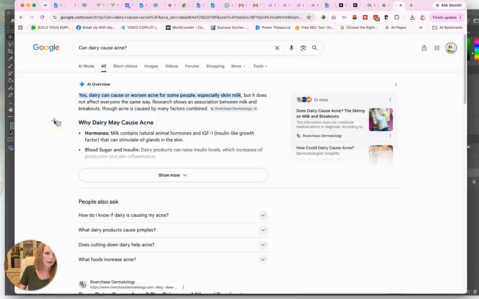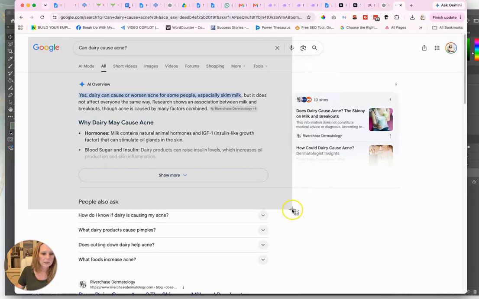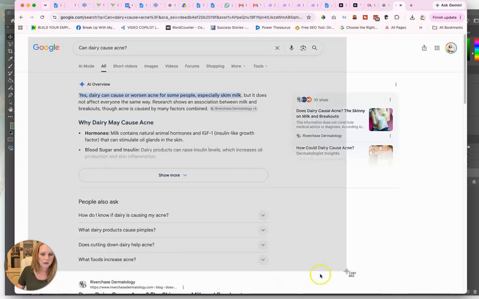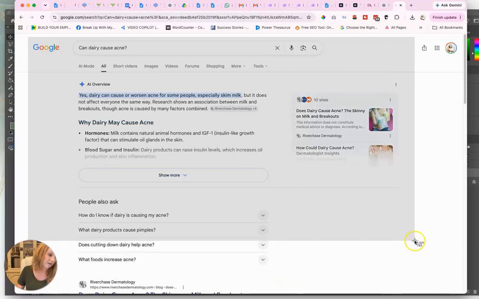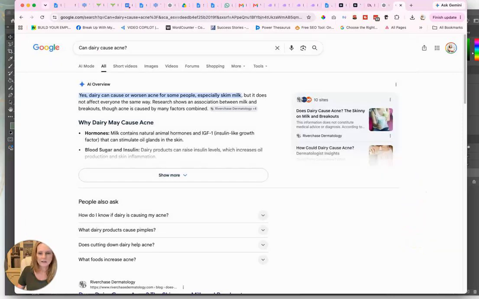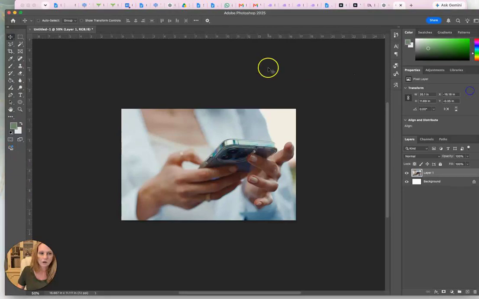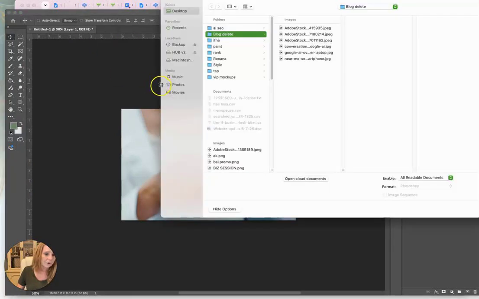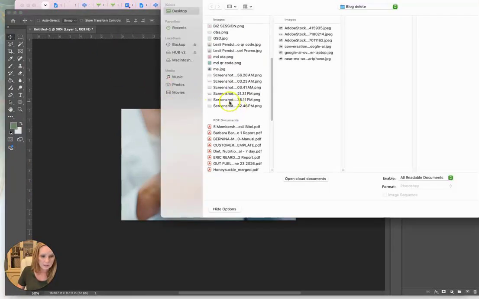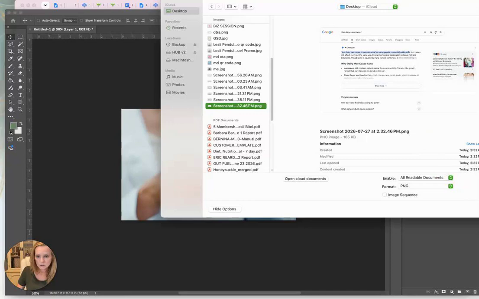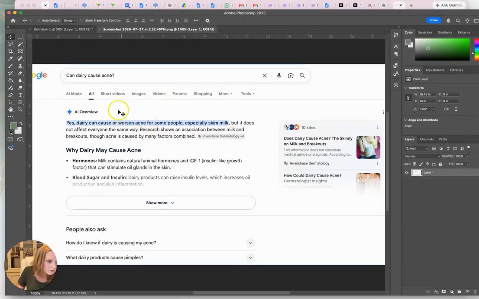Yes. That is beautiful. That is absolutely beautiful. Now I don't want this, oh, maybe so. I don't want my picture in there, that's for sure. There we go. Can dairy cause acne? So let's go ahead and open that up in Photoshop. So it's going to be in this screenshot. And we need to make a little square, I think. I think a square would do the trick.